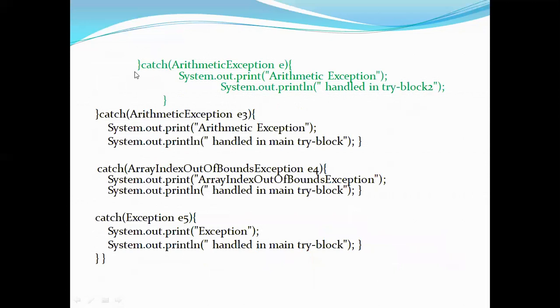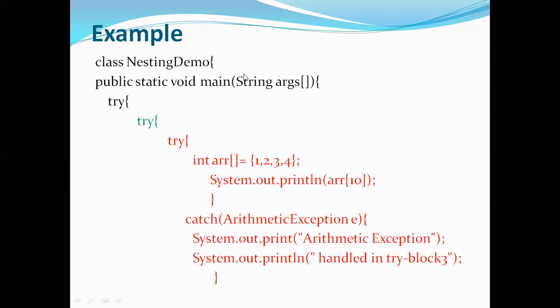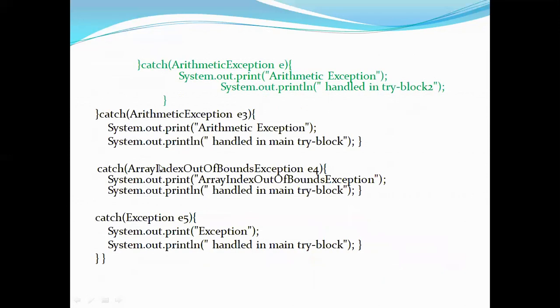Now let's see the green color one. Now here also it is handling only arithmetic exception. It means that this red color try's exception was not handled by its parent also. Now in that case it will go to its parent, which is there in black color. So I'll go to the black color catch block. Now if you see this black color one, you have multiple catch statements here. It means in the same program we have nested try and multi catch block statements.